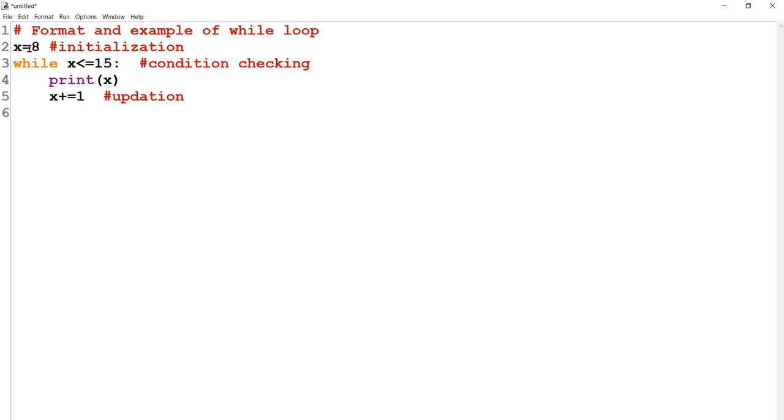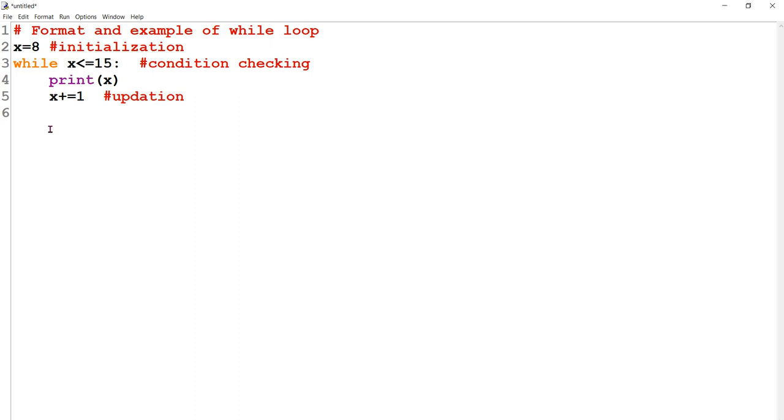So when we do the processing, x equal to 8, 8 less than 15, that is true. Then after the colon, whichever statement is written, that comes within the loop. So these two statements are within while loop. Printing of x will be there, and in case we don't want printing, we want other calculation, we can go ahead for that, and then updation. So x's value 8, then 9, then 10.